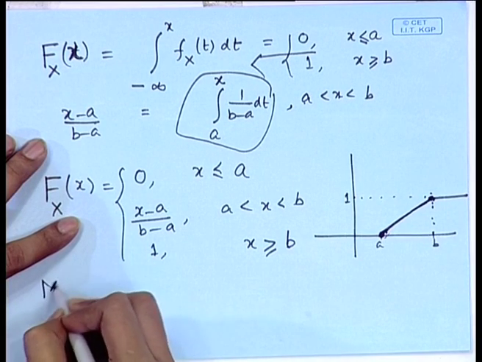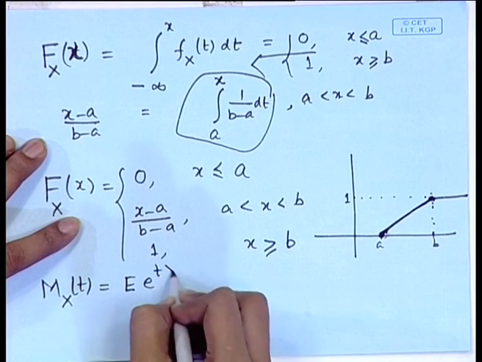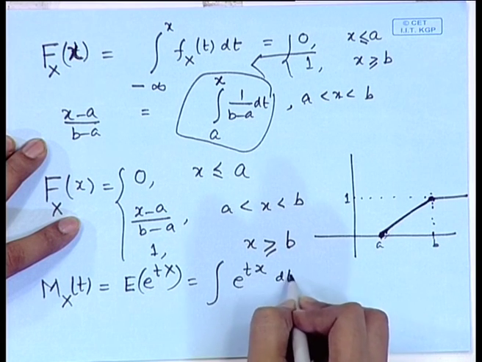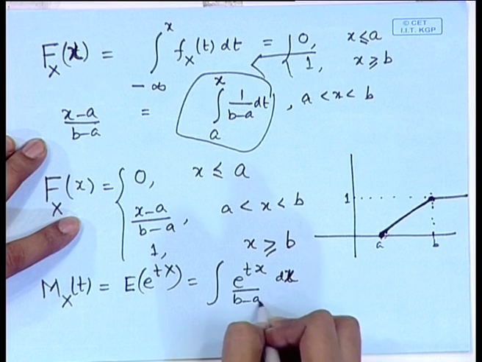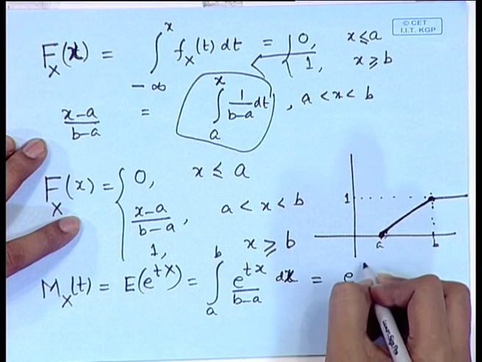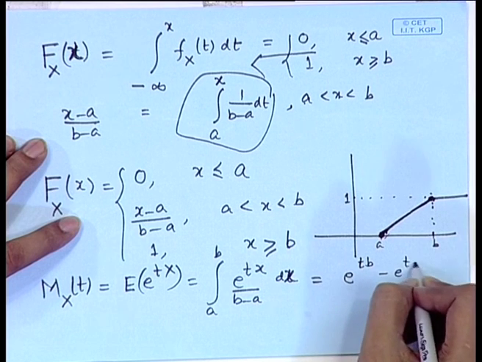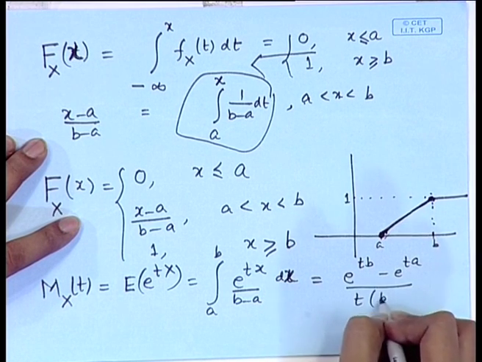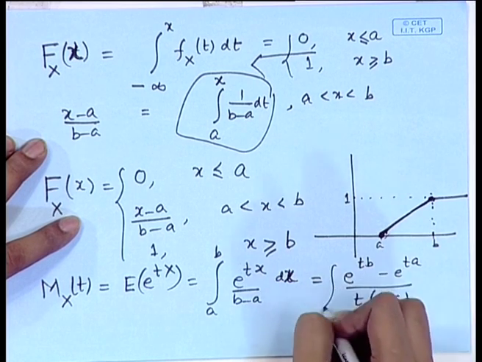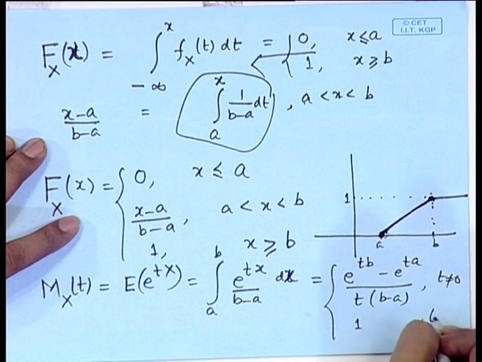We may also look at the moment generating function. E to the power t x dx divided by b minus a from a to b. So, it becomes e to the power t b minus e to the power t a divided by t times b minus a. Obviously, at t equal to 0 this is not defined, but at t equal to 0 this is 1. So, this is for t not equal to 0 and t equal to 0.